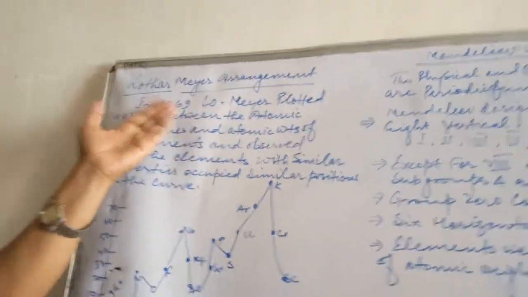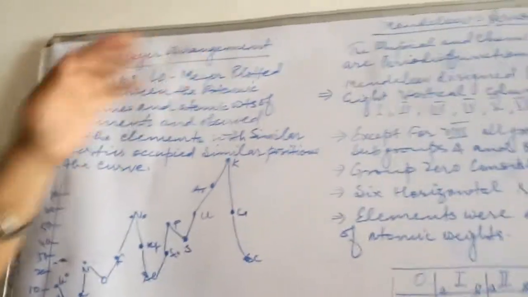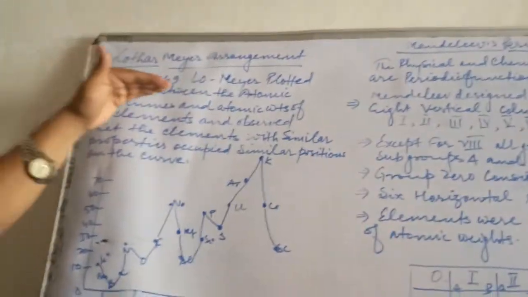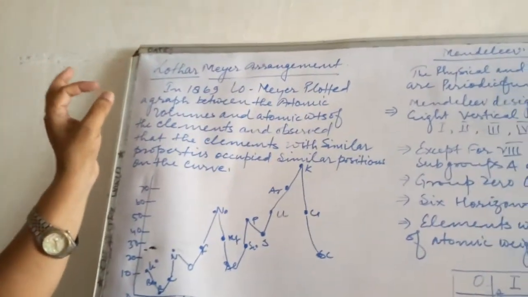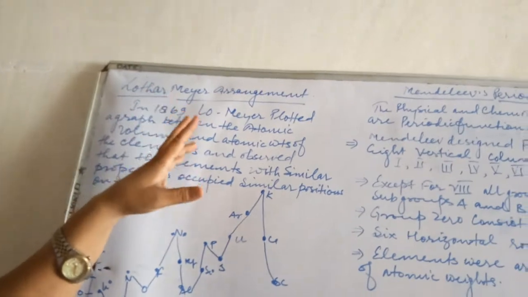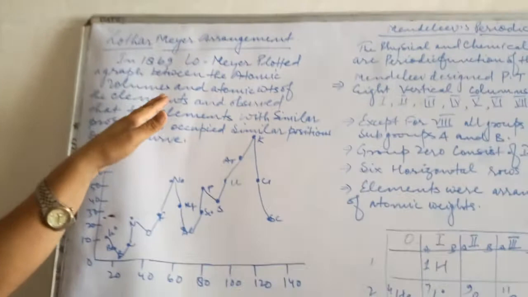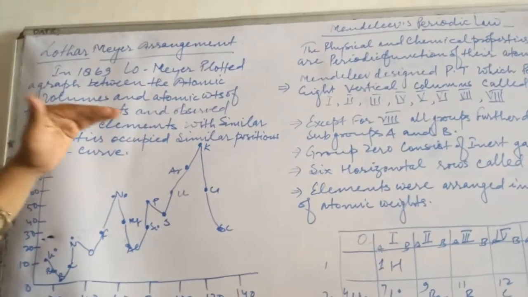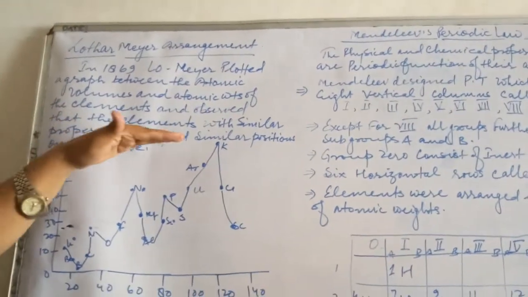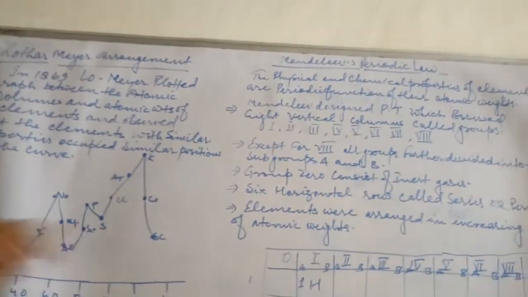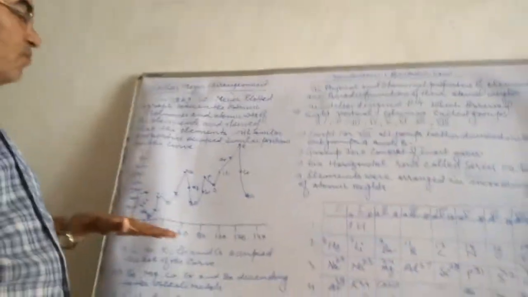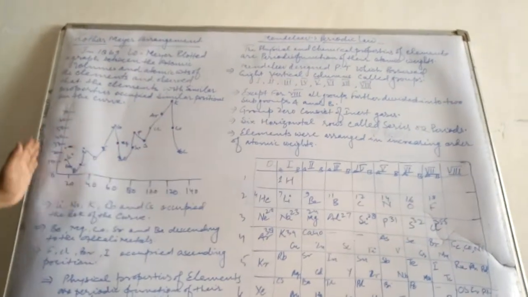In 1869, Lothar-Meyer plotted a graph between the atomic volumes and atomic weights. What were the parameters taken? Two parameters, atomic volume and atomic weights of the elements, and he observed that the elements with similar properties occupied similar positions on the curve. Let you all see this curve. This is vertical and this is horizontal. This is atomic weight and this is atomic volume.